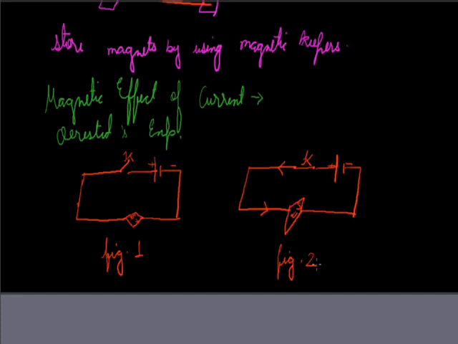The deflection in the needle depicts that a magnetic field exists, while in figure 1 the magnetic compass is at rest. So we can conclude that whenever there is a current, a magnetic effect or magnetic field is produced. This is known as the magnetic effect of current. In this figure, when the direction of current is reversed, the direction of deflection of the needle is also reversed.